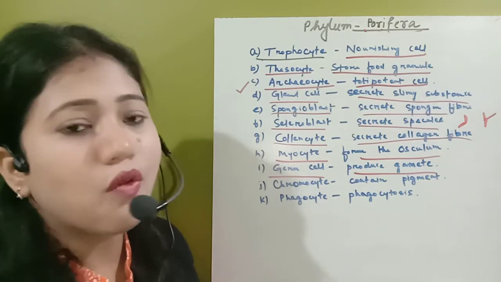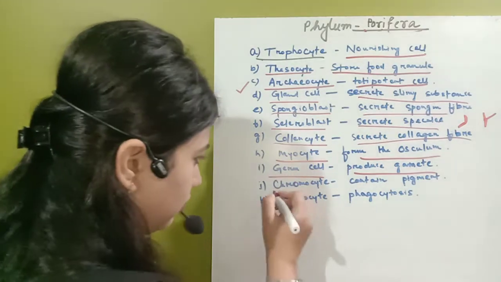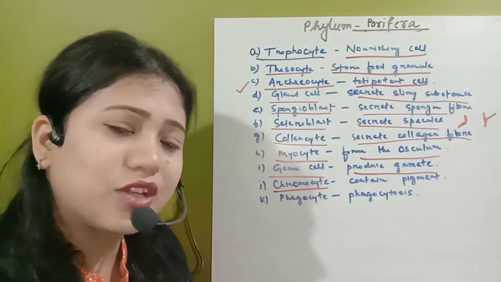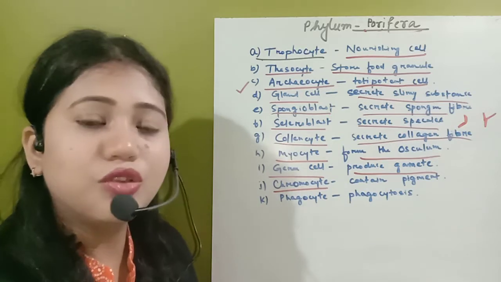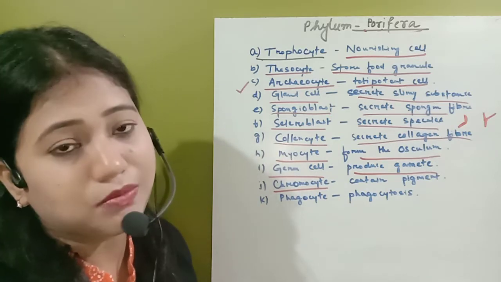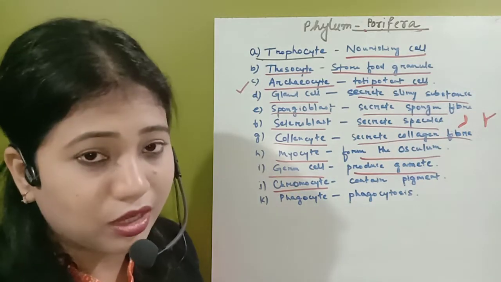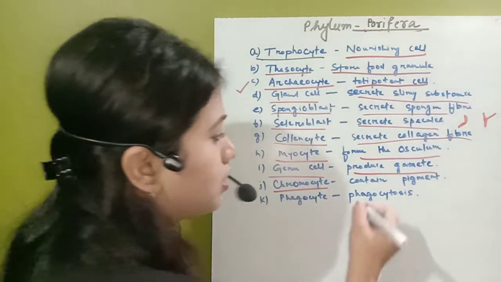So sperm and ovum are actually secreted from the germ cell. Next is the chromocyte. A chromocyte is one type of cell which contains some pigments, due to which different colors can be seen. In phylum Porifera, you will see a variety of colors, and those colors are because of this chromocyte, which secretes the pigments.